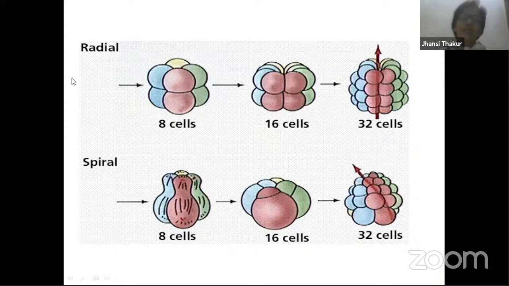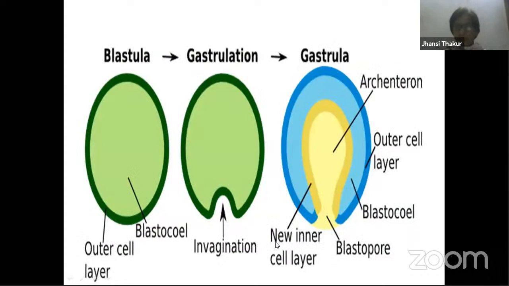Another important striking quality is that in radial cleavage, the cells' fate is not decided. It is indeterminate. But in spiral cleavage, you find it is determinate. That means the cells' fate is decided. This cell will become what, this cell will become what, it is decided over here, right?